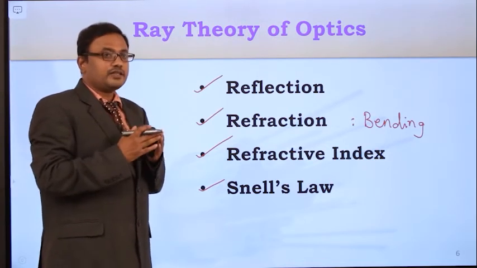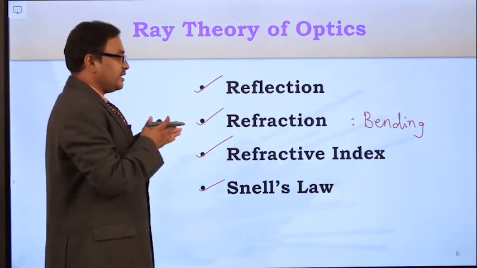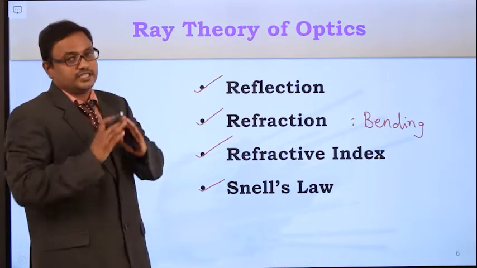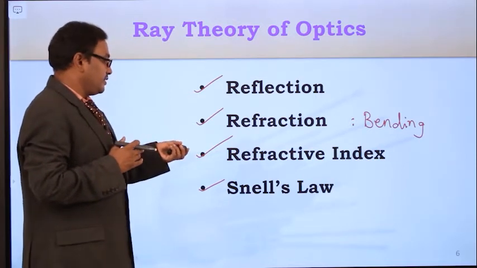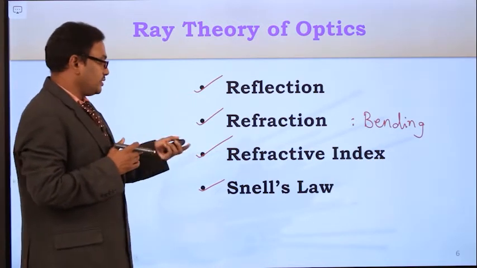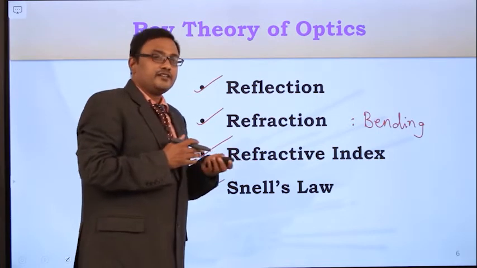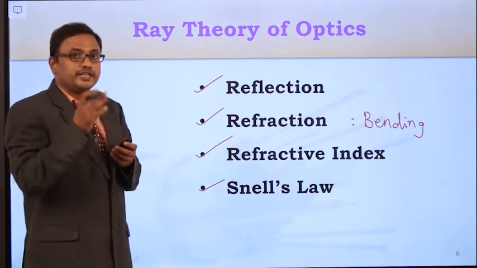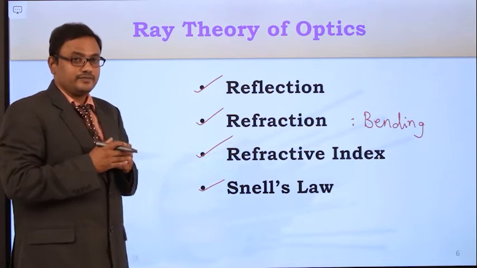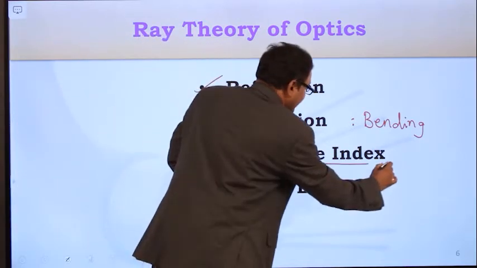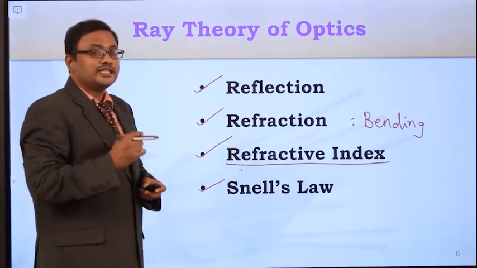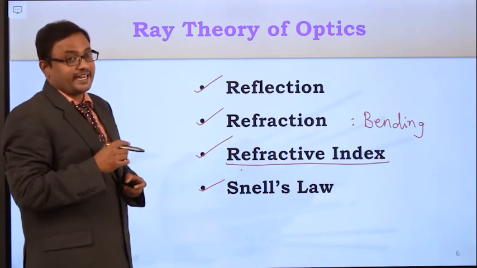Whenever the light velocity changes, its direction also changes, right? And refractive index will be defined for any medium in which the light ray is bending, that is, a medium in which the light ray is being refracted.